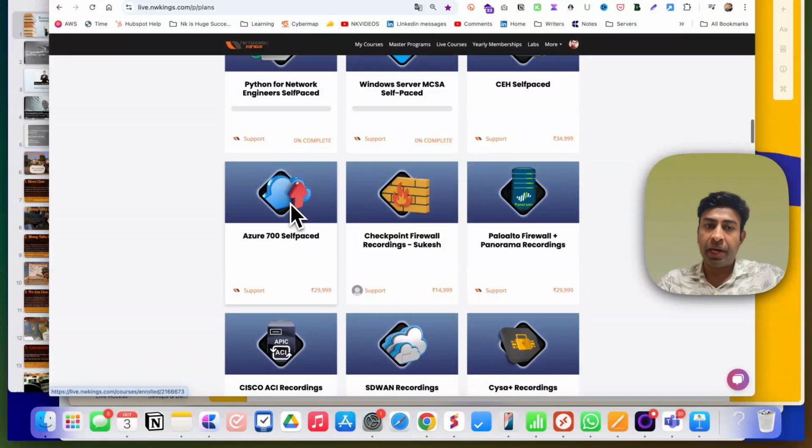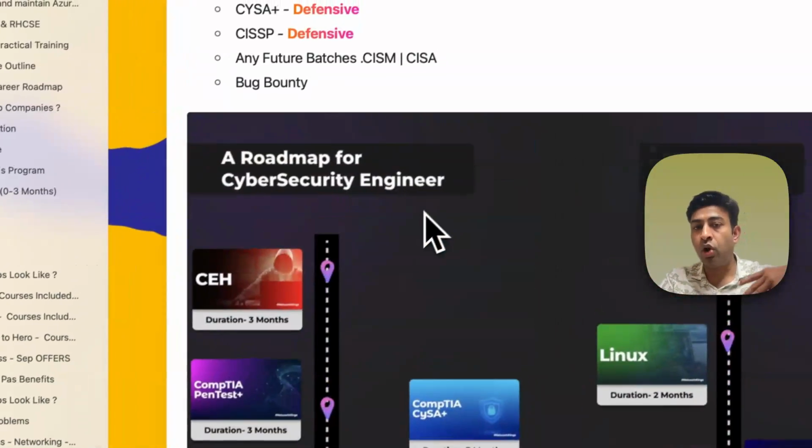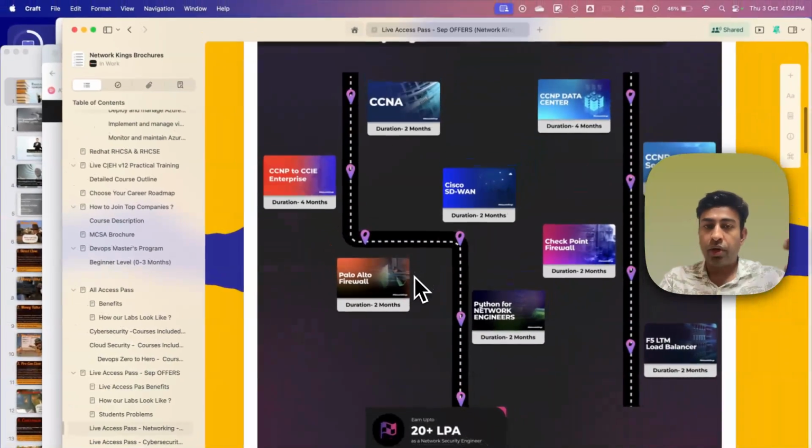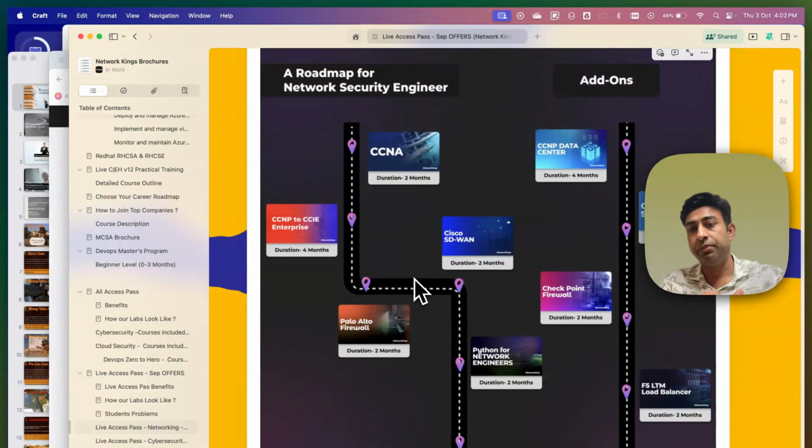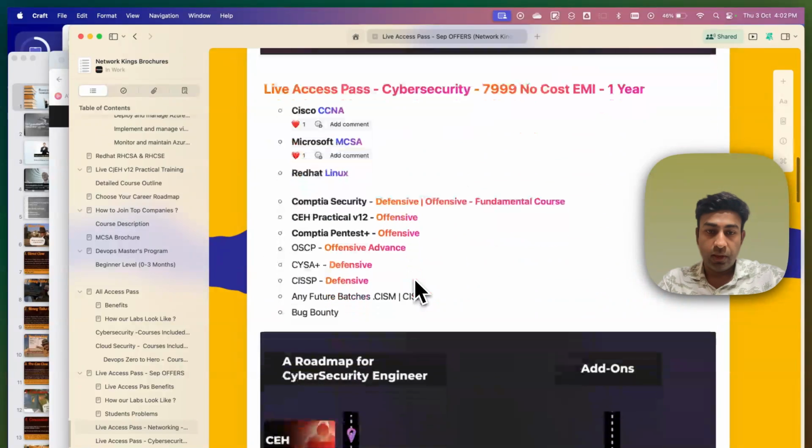This package is for people who are in the industry for a long time, and for people who are not in a core IT job, like if you are not a network engineer, but you do not have time, you have rotational shifts, or you work for technical BPOs. Then you can also consider this package, which will help you learn with flexibility. You do not have to be time-bound with the live batches.